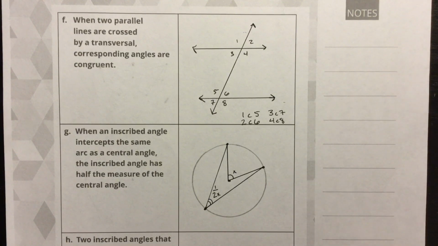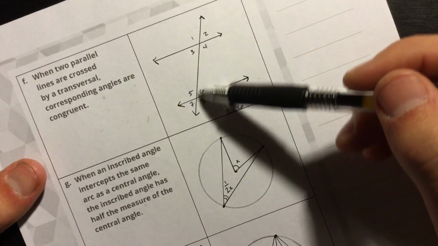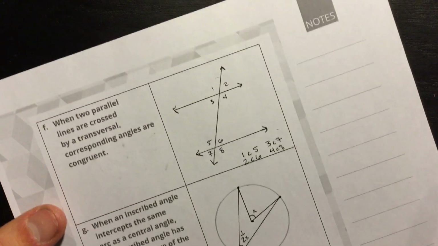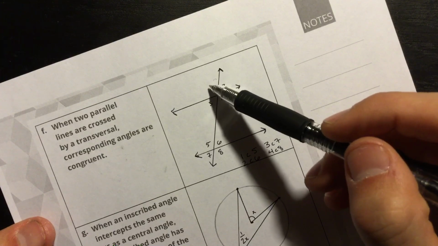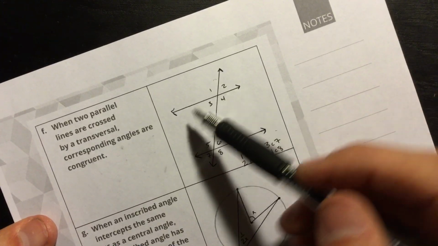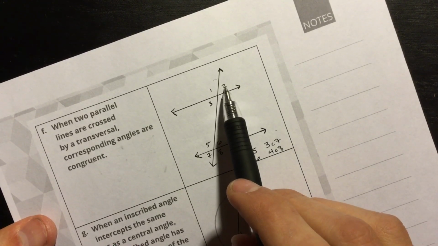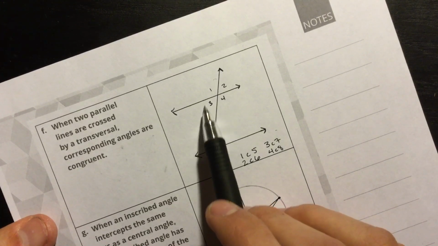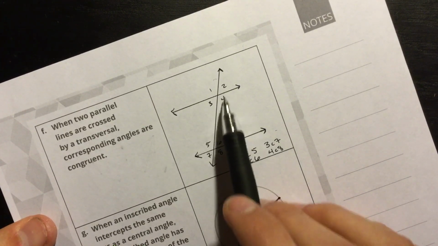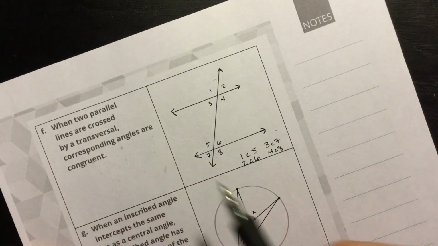The way I like to think of it, again, is if I were to square this up, if I make this transversal straight up and down here, here's my top left angle. My top left angle with these two lines is going to match up with my top left angle with these two lines. Here's my top right angle. My top right angle is going to measure up with my top right. Those are going to be congruent. My bottom left, bottom left, bottom right, bottom right. And with that, corresponding angles are congruent.